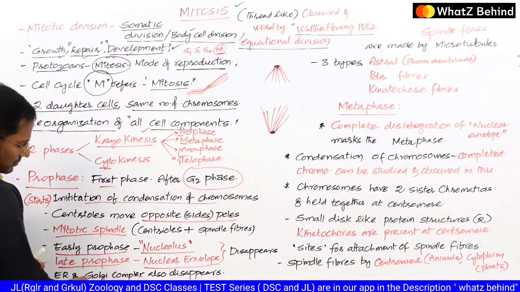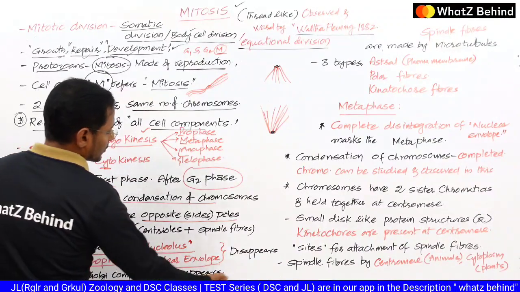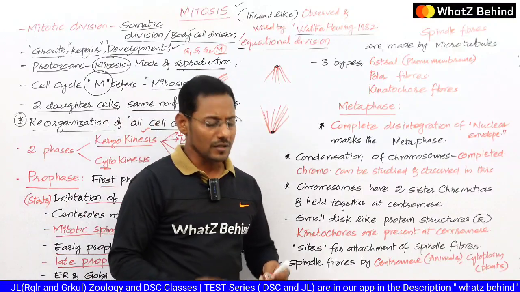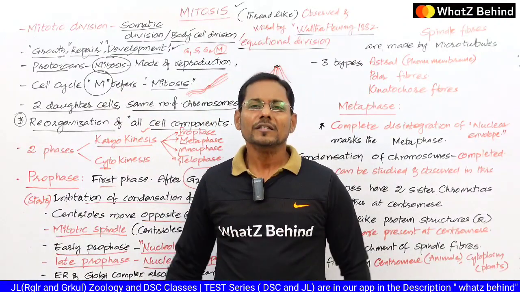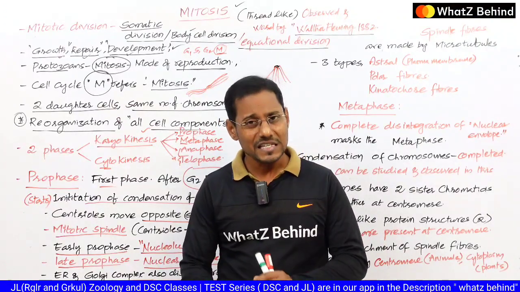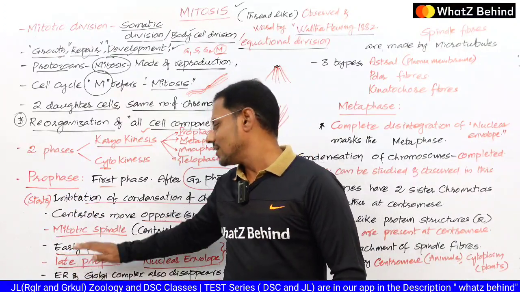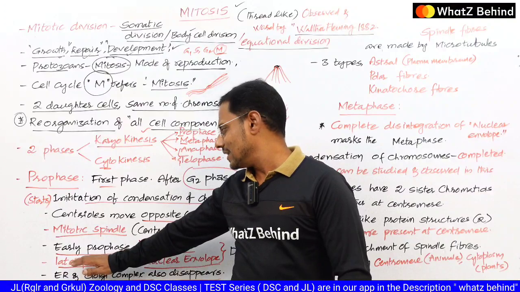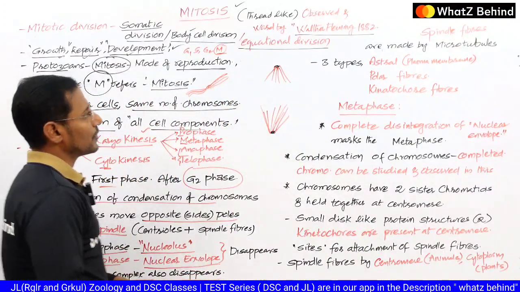And next, endoplasmic reticulum as well as Golgi complex also disappear in this stage. So in the sense here, no cell organelle is going to be left in the prophase. So all the things, whatever the cell organelles and the nucleolus, everything is going to be disintegrated or disappear in this prophase stage, especially in the early prophase the nucleolus, and in the late prophase the nuclear envelope is going to disappear. So these are the points you have to remember.